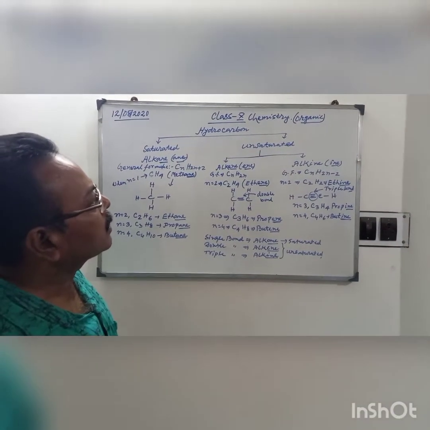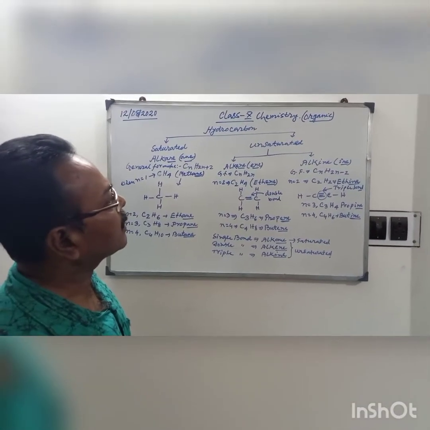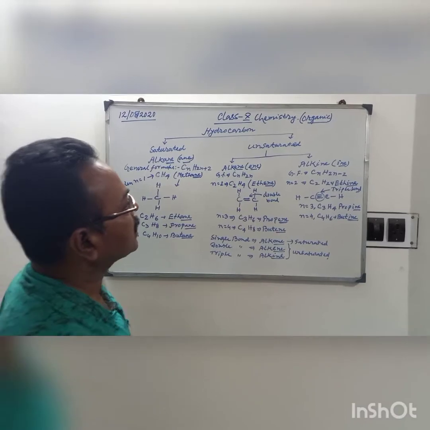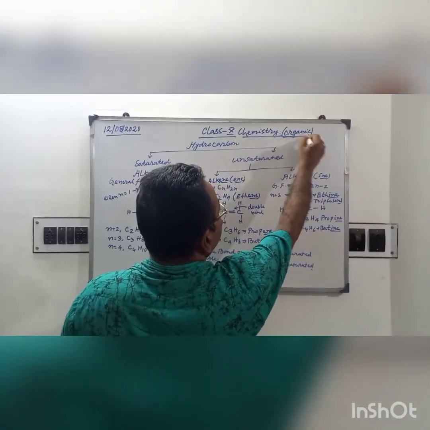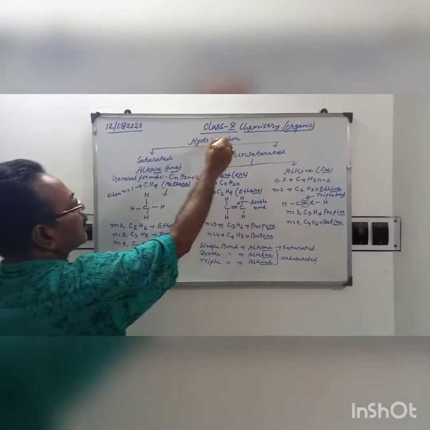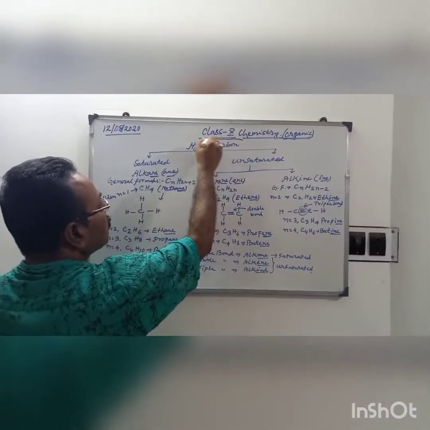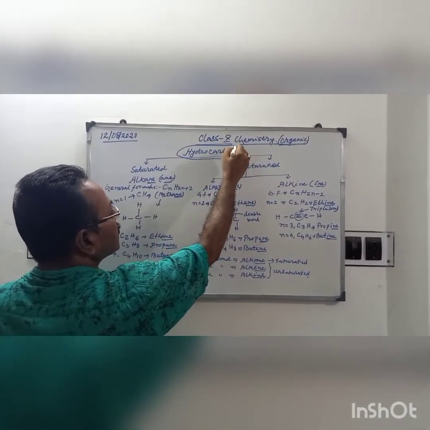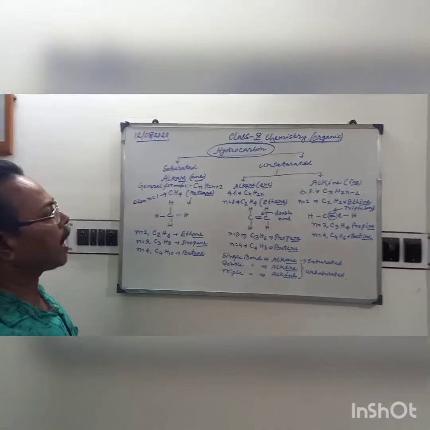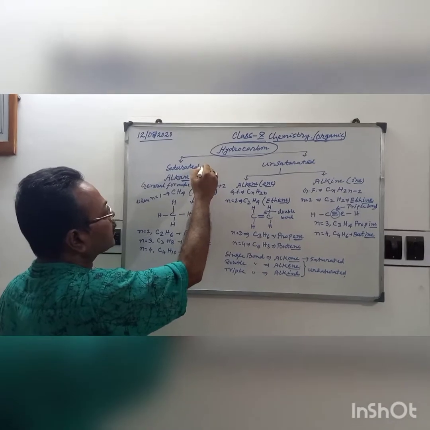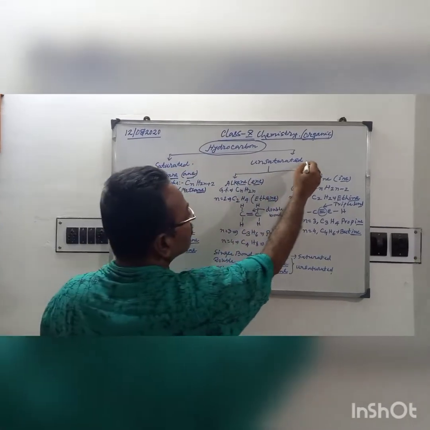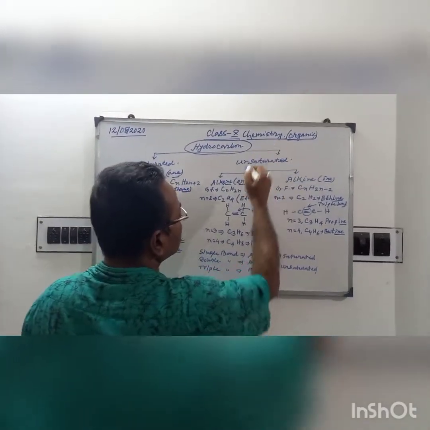Today I am describing a phenomenon about chemistry, specifically organic chemistry. We know that the compounds we are studying in organic chemistry are hydrocarbons. Hydrocarbons are classified into two groups: saturated hydrocarbons and unsaturated hydrocarbons.